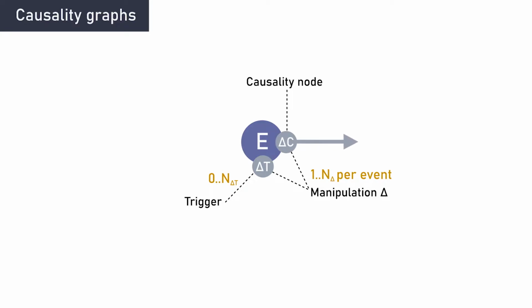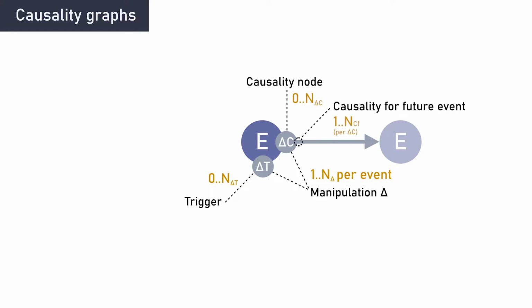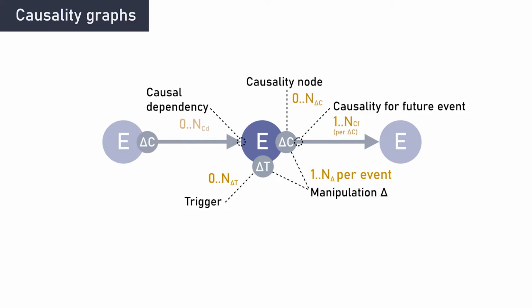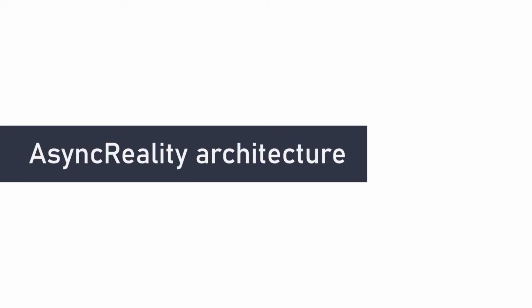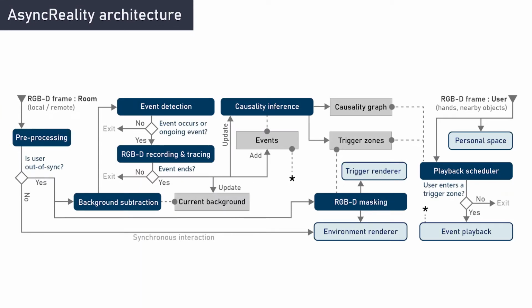Those are manipulations which are also causalities for at least one future event. An event can have any number of causality nodes. Each causality node has a causality for one or more future events. Lastly, an event can depend on any number of causality nodes of previous events. We developed an architecture to turn causality graphs into practice.